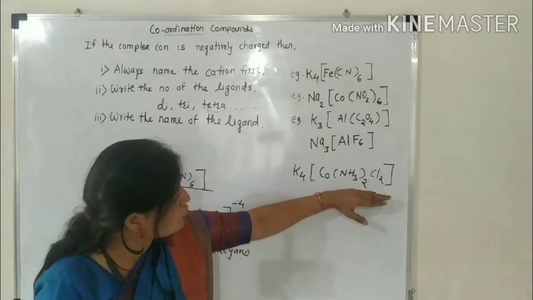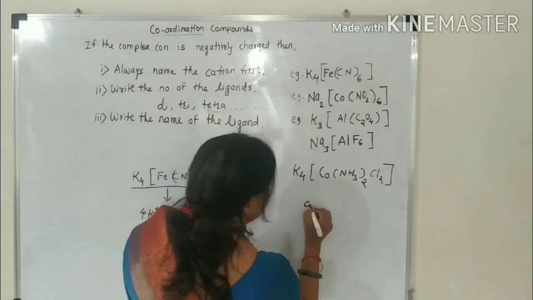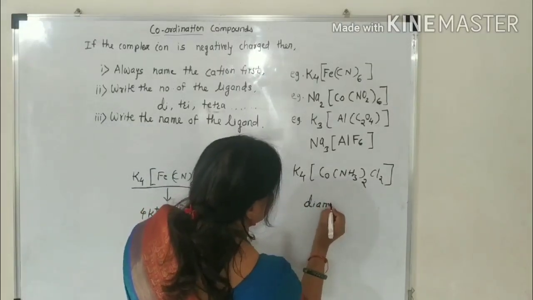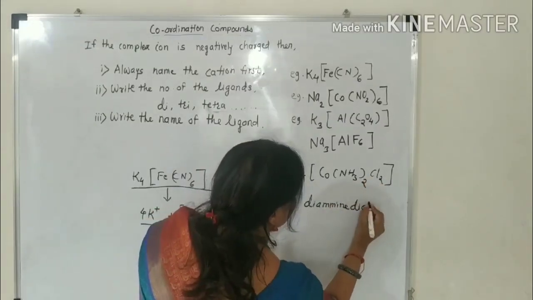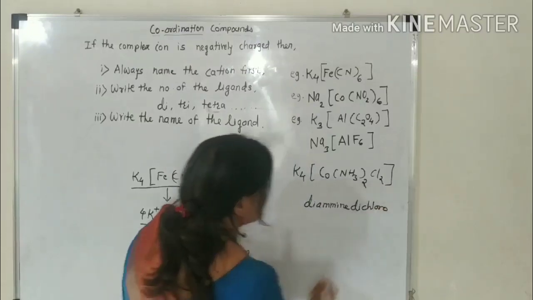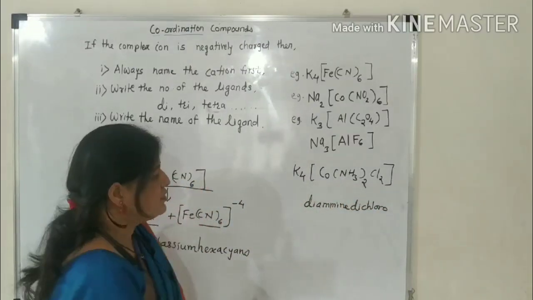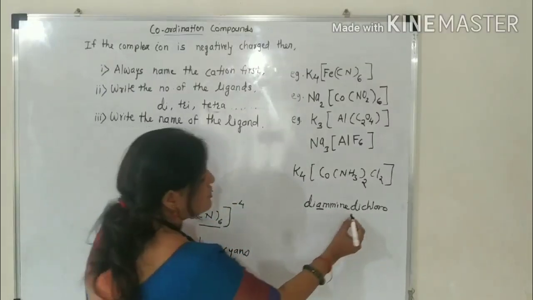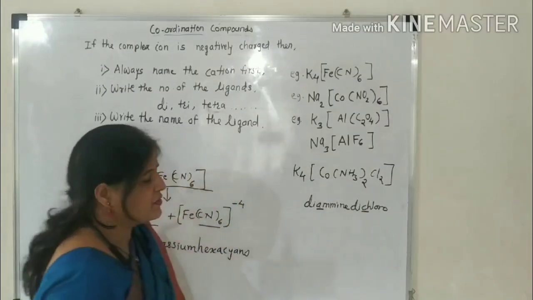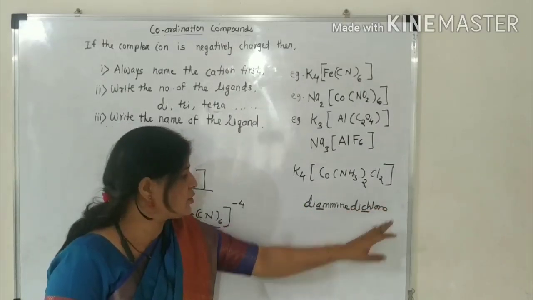But you have to follow alphabetical order. Here A comes alphabetically first, then C for chloro. Therefore, you should take diammine first, then dichloro.